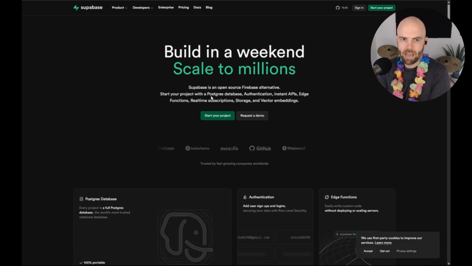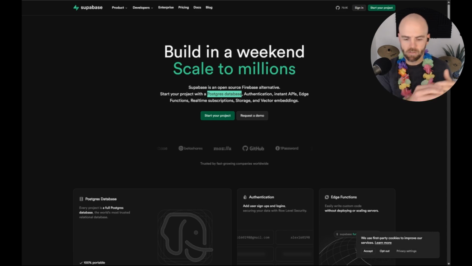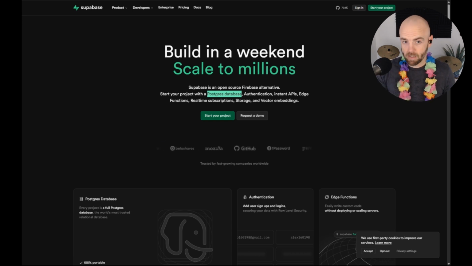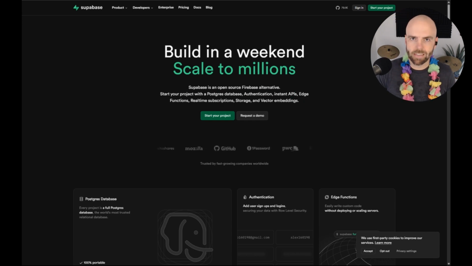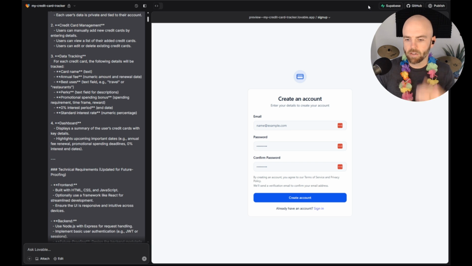So a Postgres database, which I've learned is all the stored information for each user. Authentication, so that's the login information. Instant APIs, storage, vector. I don't know what all this other stuff is. I'm going to learn as I go, right? I don't have a clue, but I tied in directly with Supabase. So I now have an account with them.